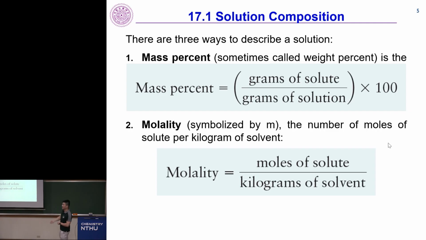And of course, for water at 25 degrees Celsius, grams and milliliters are the same, and kilograms and liters are the same. But for uncommon solvents like ethanol or dichloromethane, kilograms and liters are different. So in a lot of calculations, we use molality, not molarity.